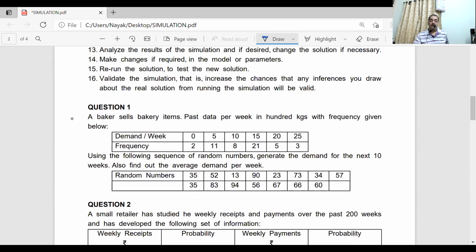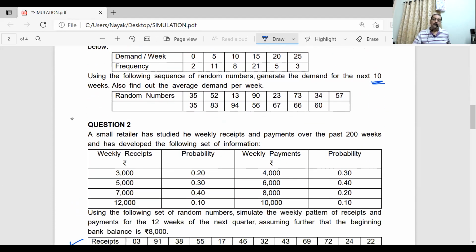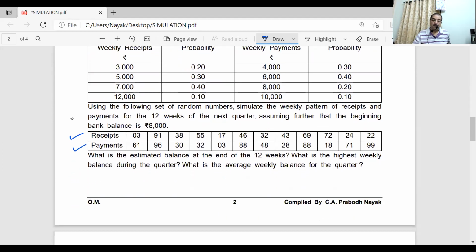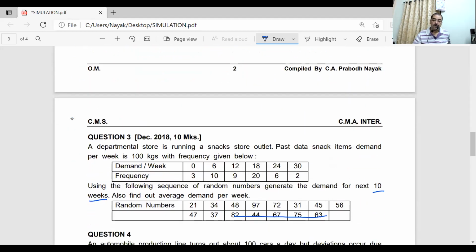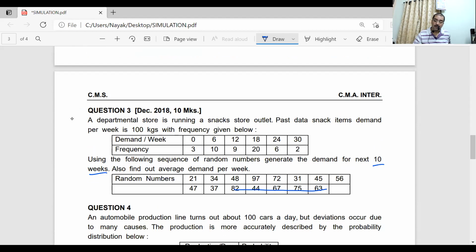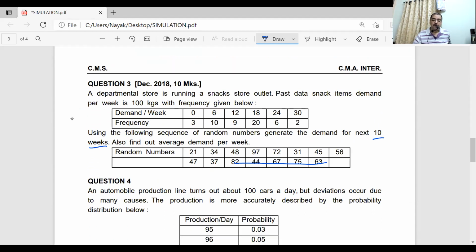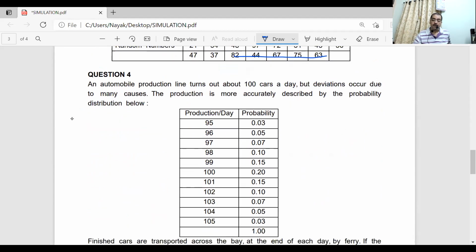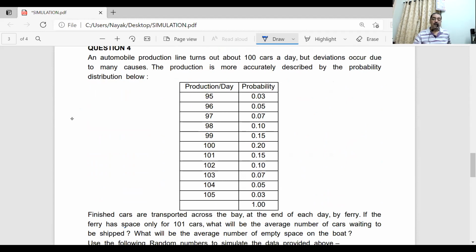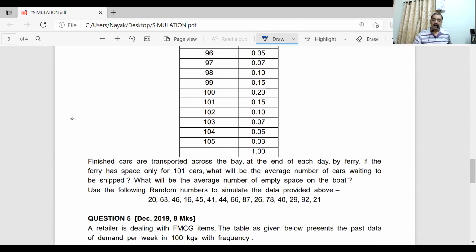What is question number one? Only one variable, demand. And there were 15 random numbers, so I had to consider only 10 out of them. Question number two, I've given you two variables, two sets of random numbers. Question number three, one variable, one set of random numbers, up to 10 I will take. Question number four, one variable, that is production, and it was for all the random numbers.